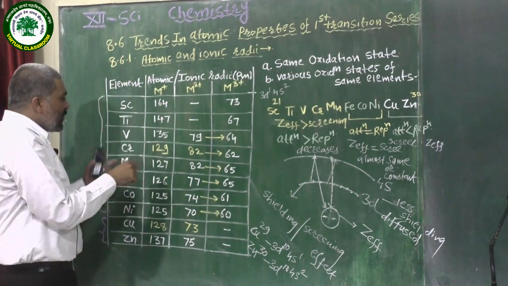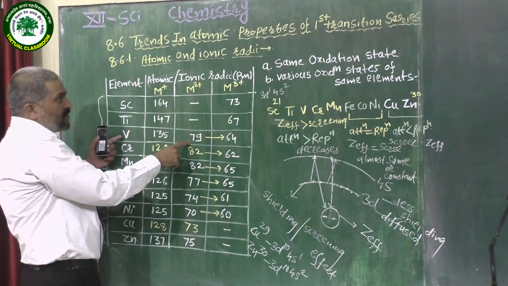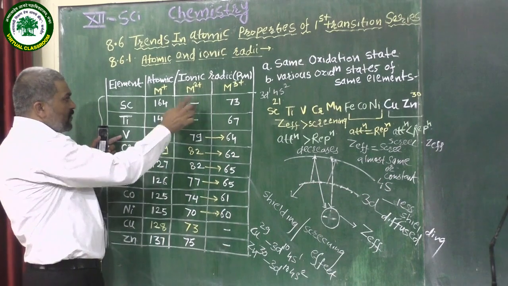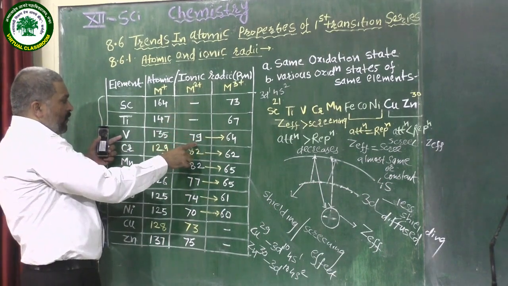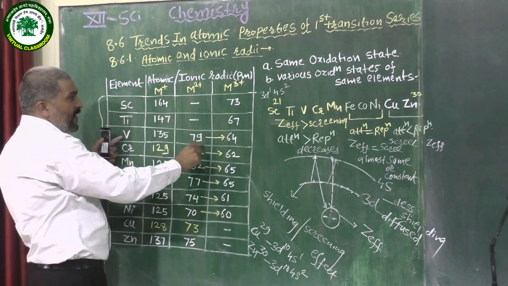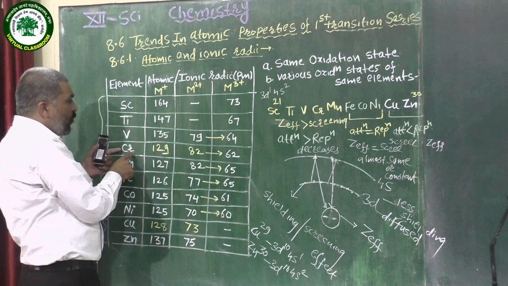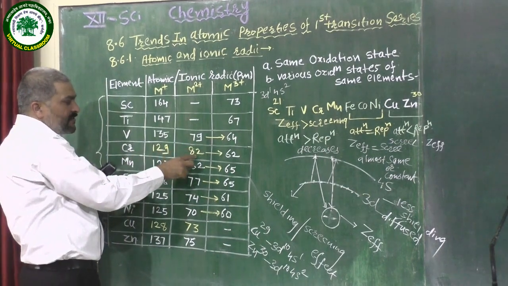For the +2 oxidation state of vanadium, the value is 79 picometer, and that of chromium is 82.